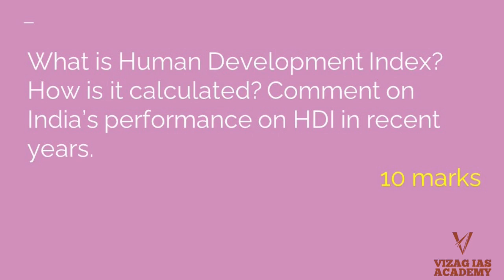When we talk about the Human Development Index, we see something called life expectancy, which is an indicator of the health dimension. In life expectancy, we try to measure how many years somebody who is born right now is going to live.